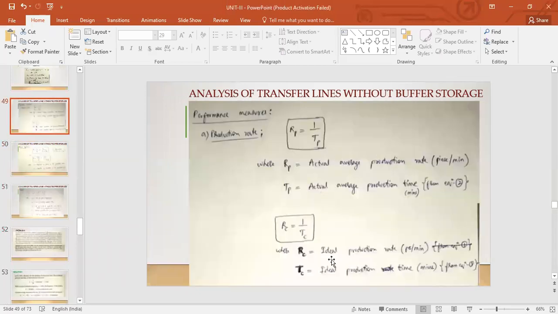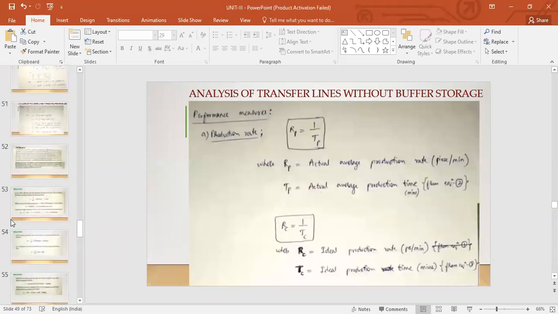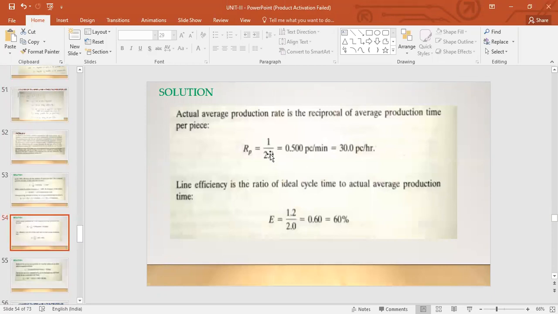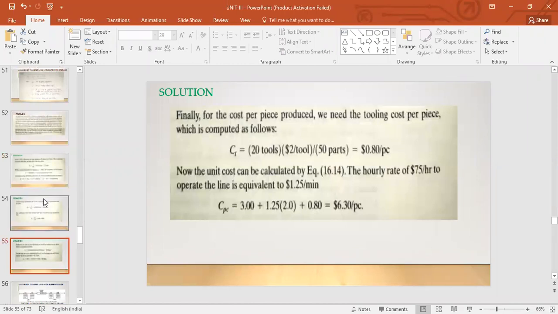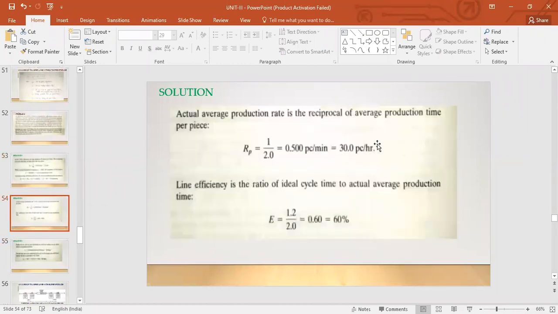From this formula, right? So you reciprocate that time, you get the actual average production rate as 30 pieces per hour. So instead of having 50 pieces per hour ideally, if you consider the downtimes also, you get 30 pieces per hour, right?